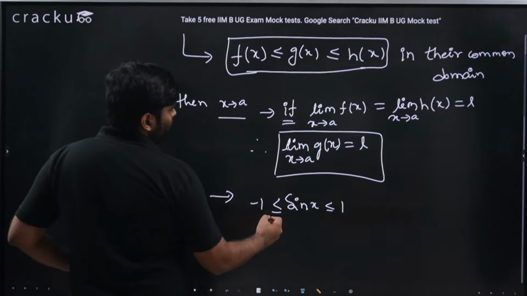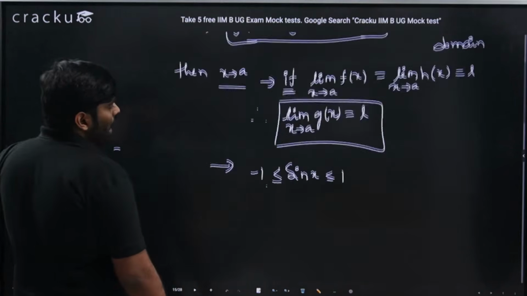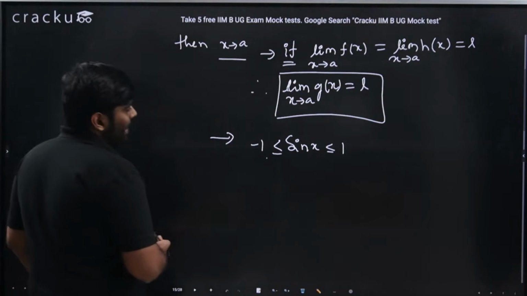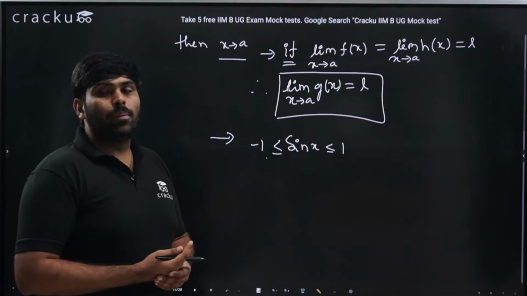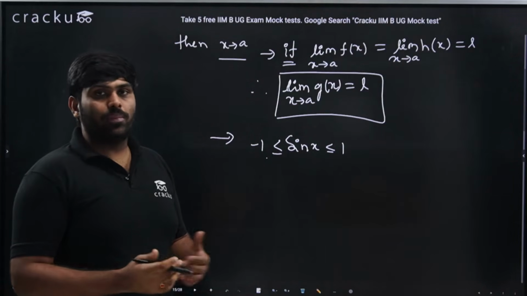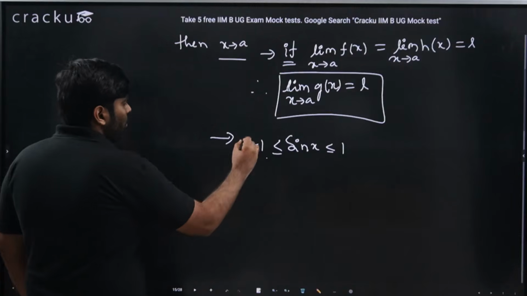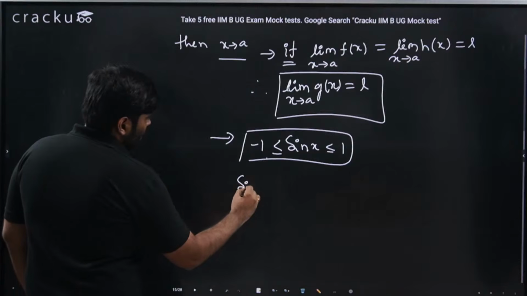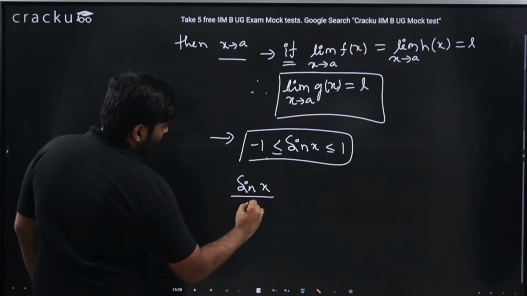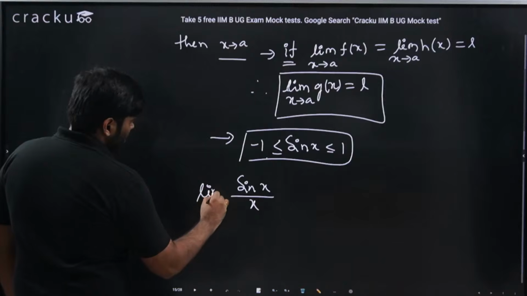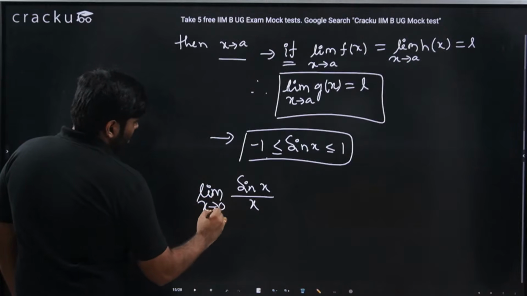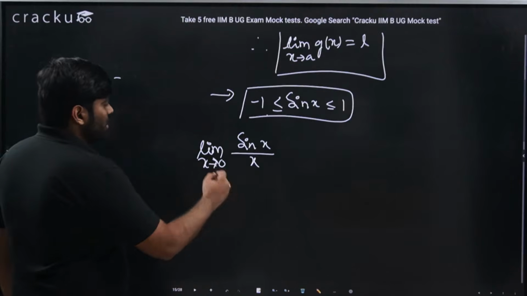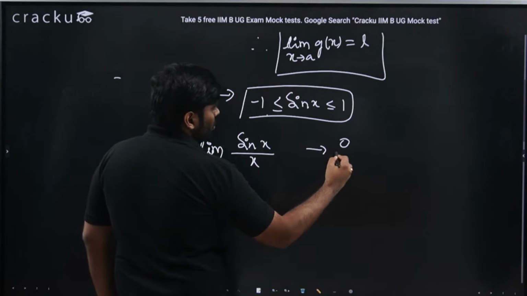So if this is f of x, g of x, h of x, now if I ask you to find limit x tending to 0 of sin x by x, here comes the case where sin 0 is 0, divided by 0.